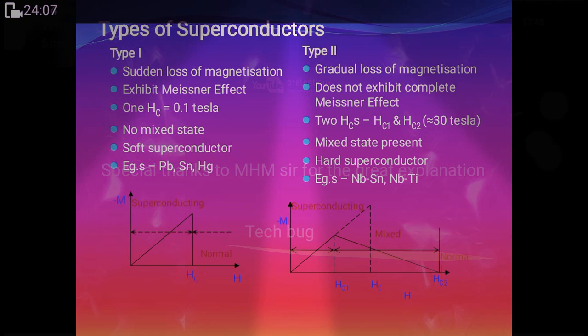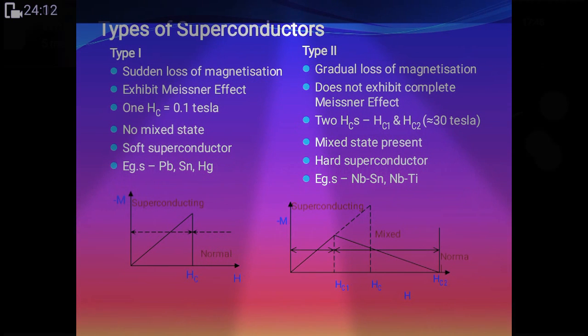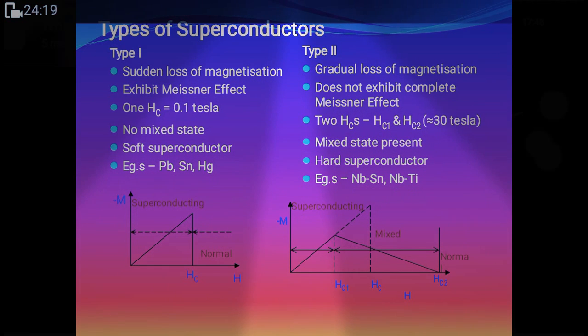Okay guys, this is all about the superconductor. There are some different properties. The critical value is very low in a type 1 conductor, while in a type 2 conductor the critical values are high because there are two critical values. Examples of type 1 are lead, mercury and zinc, while compounds such as Nb3Ge, Nb3Si, YBa2Cu3O7, etc. are examples of type 2.